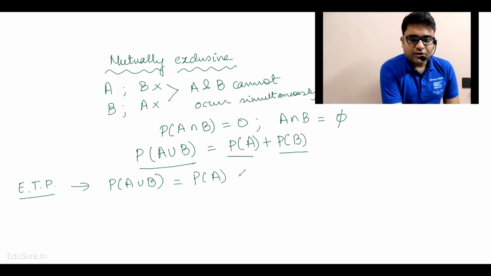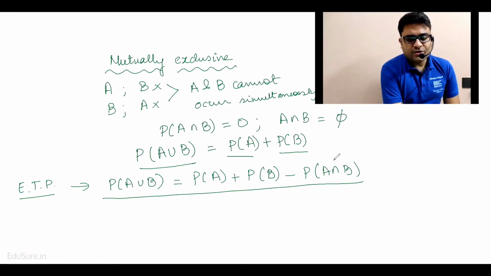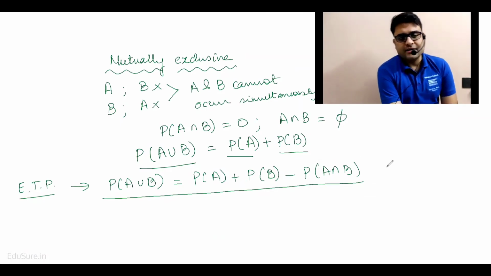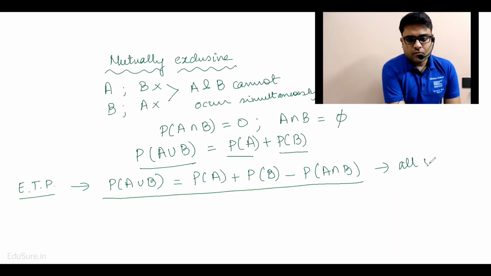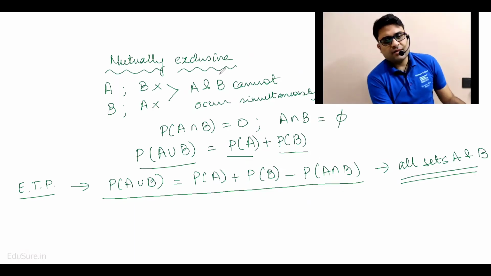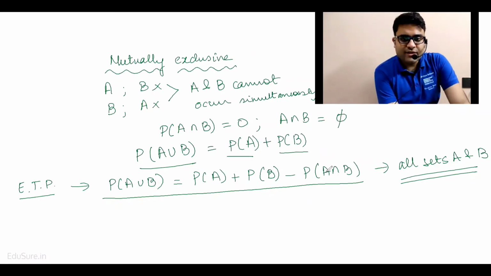It has no restriction whether A and B are mutually exclusive or subsets or whatever the case may be. This equation will always connect union and intersection. This will hold for all sets. As you can see here, in the case of mutually exclusive, A intersection B is equal to 0. Therefore, P(A union B) is equal to P(A) plus P(B).